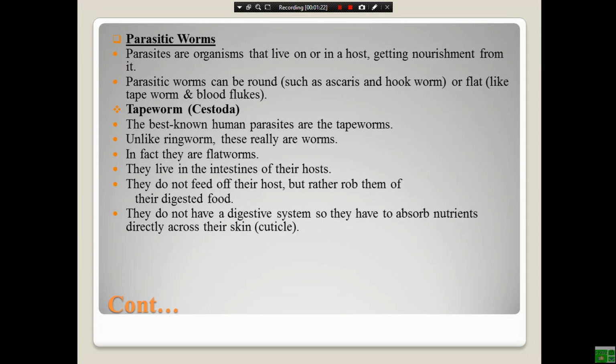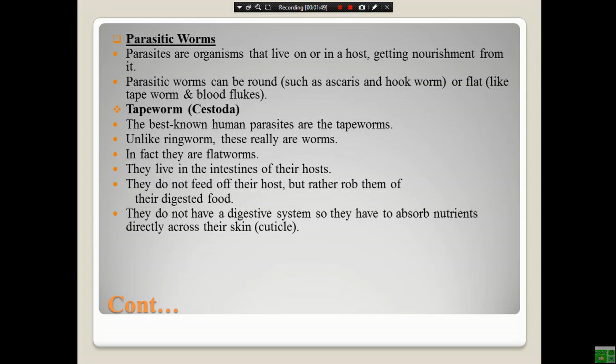Let's discuss parasitic worms. There are three types of worms which can parasitize human beings. These are nematodes or roundworms, for example hookworm; cestodes or tapeworms; and thirdly trematodes or flatworms like blood flukes. Those are mainly parasitic worms.